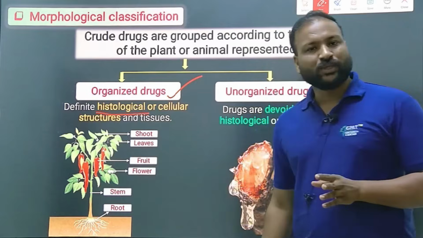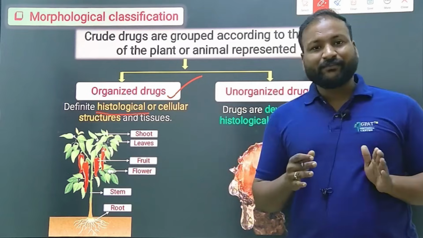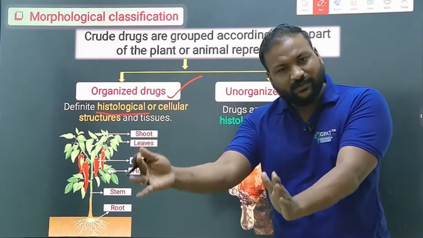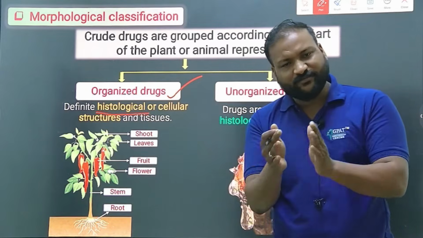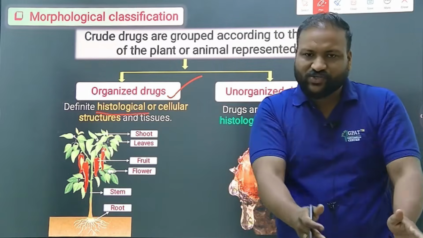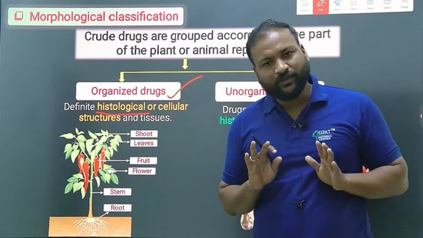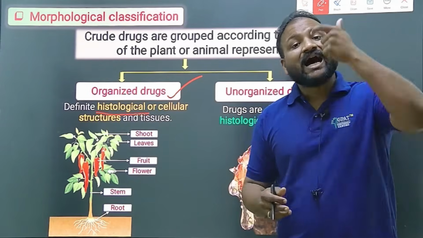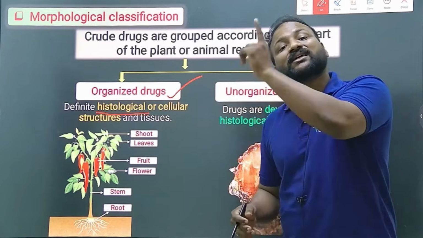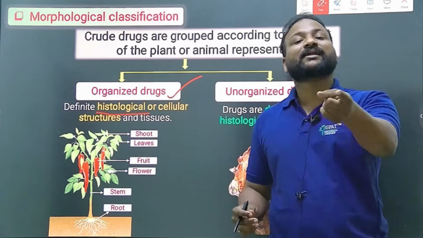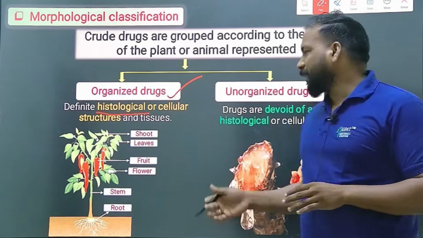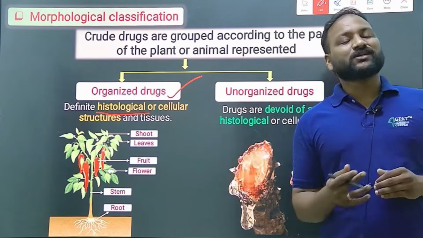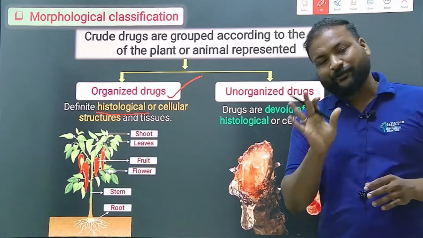Examples are shoot, leaf, fruit. So firstly we have classified them into the organized section. In that organized section come leaf, root, stems, and everything. All the leaf drugs are under one section, all the roots are under one section. But what do you mean by unorganized drugs? Unorganized drugs are nothing but the secretions, which do not contain any cellular tissues. They do not contain any histological features, which means they do not contain any cells.